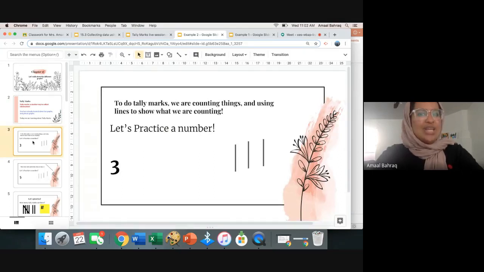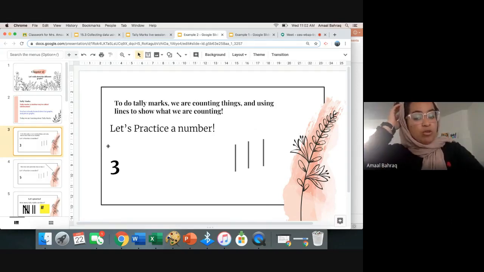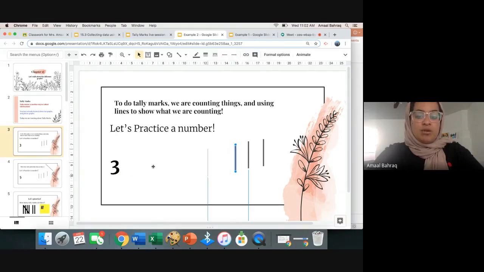Some of you guys already know this because I've seen you do it in class, but we're just going to review it, okay? So we have a number here. The number is 3, okay? When we use tally marks, so say for instance, if I have 3 pets, you're just drawing a line. Because we're online, I'm not drawing a line. I'm going to actually just drag the line. So watch this. This is pet number 1. That's tally mark 1. Pet number 2. And this is pet number 3, okay?